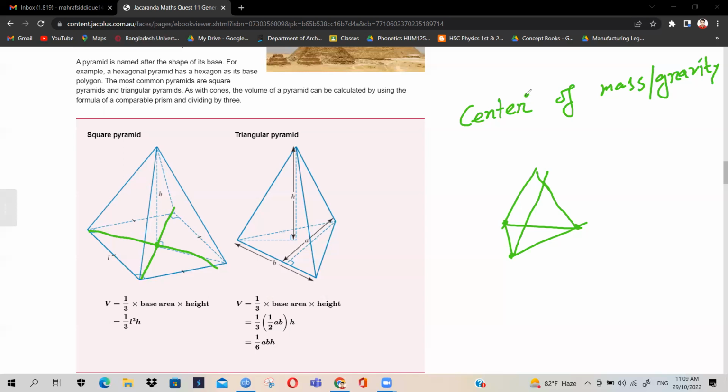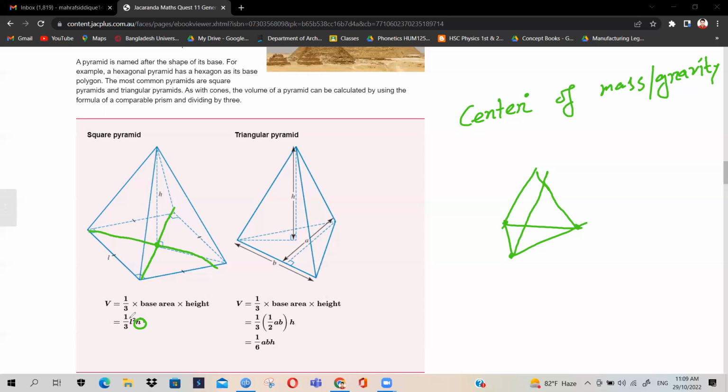So if that point changes and you connect the vertex, it's bound to change the height of that particular pyramid, if it stays a pyramid. Say for instance, we are considering it stays a pyramid. Then the height, which is the h, will change.